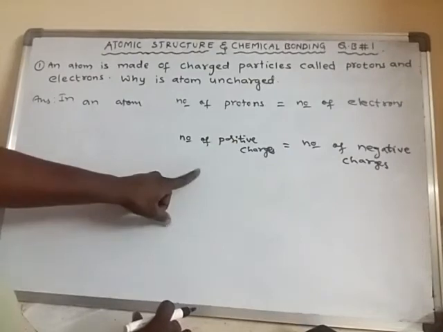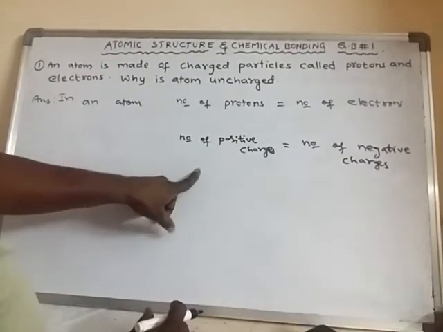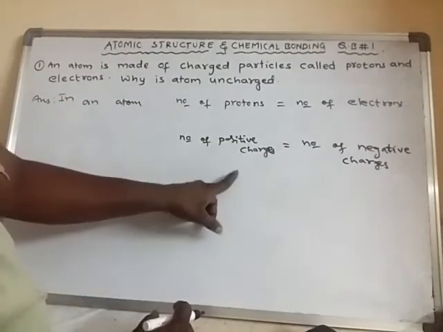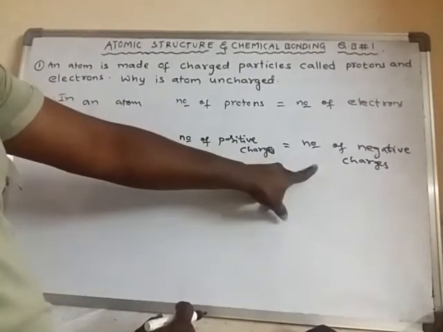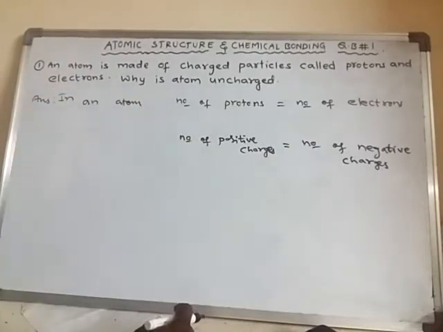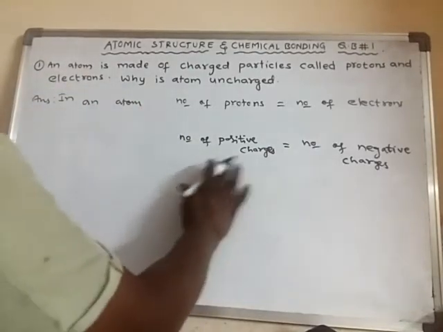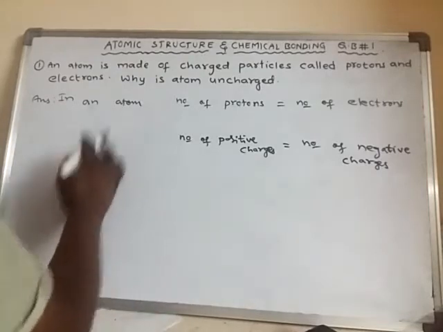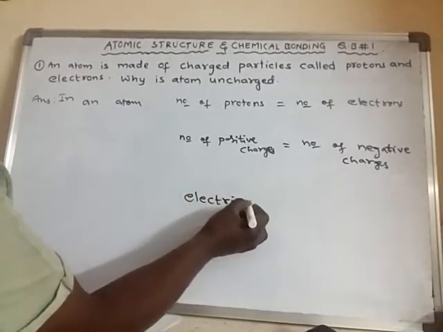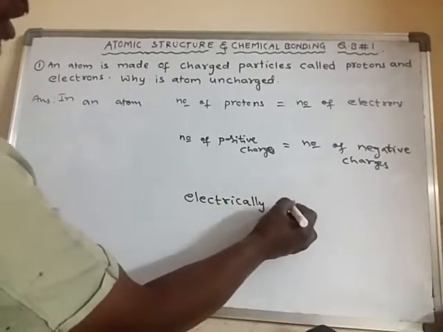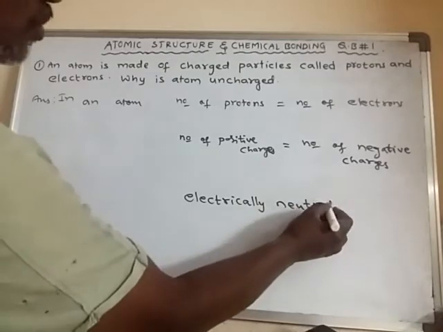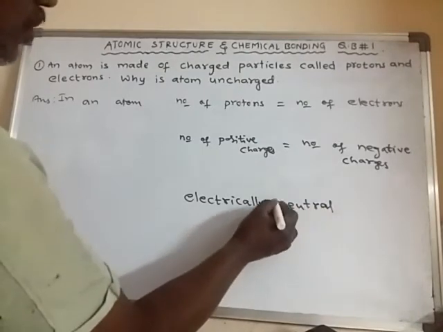The charge of positive charge will be cancelled by the charge of negative charge. The positive charge will nullify the negative charge, and the negative charge will nullify the positive charge. In such case, that atom is said to be electrically neutral. That means it neither exhibits a positive charge nor negative charge.